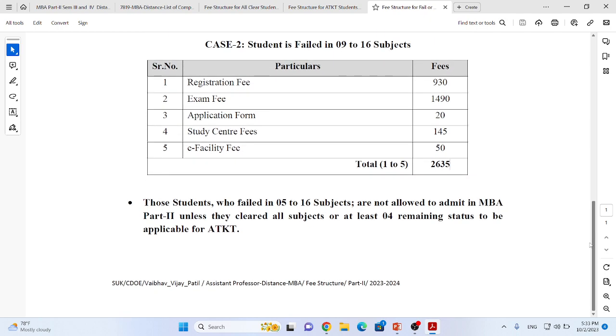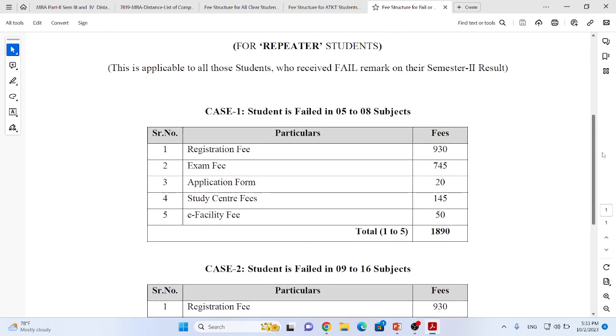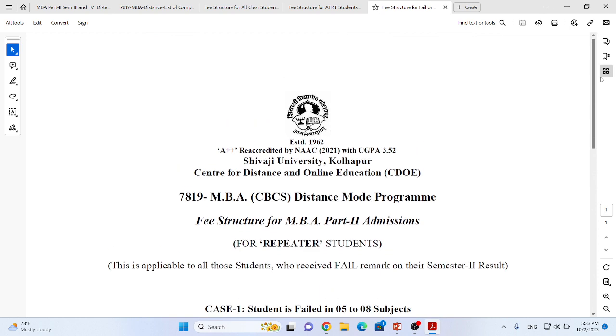All this system has been completed on the online portal of Shivaji University. Remember, don't try form filling or payment on your mobile phones. Try to use a desktop or laptop for the admission process.